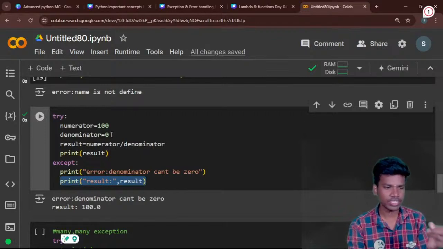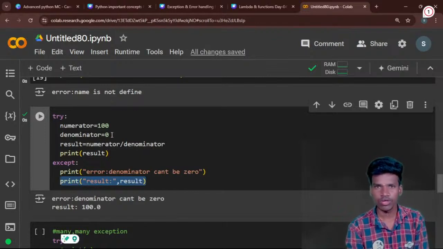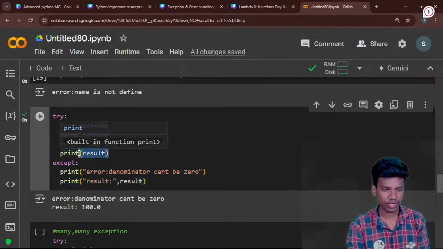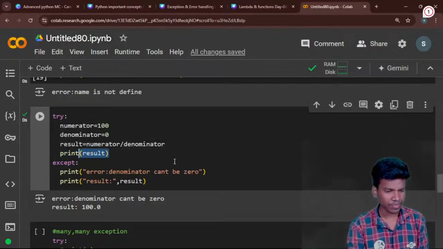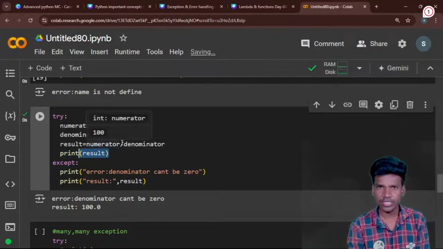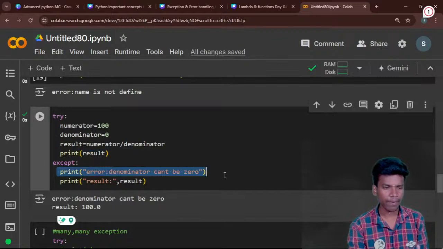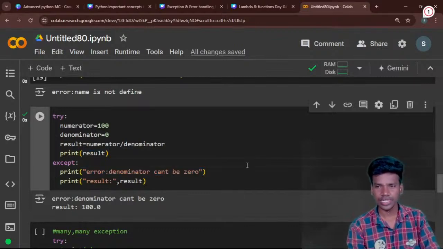Before that I mentioned the 400 divided by the 4, so the answer is stored in this result, right? So now after that I run this divided by 0, automatically the error will come, right? So the except will handle this error, so the denominator cannot be 0, that error message will be executed. Okay, so do you understand this try and except?